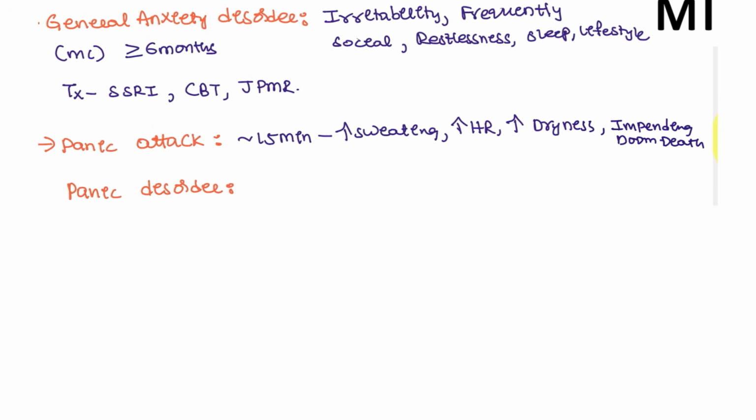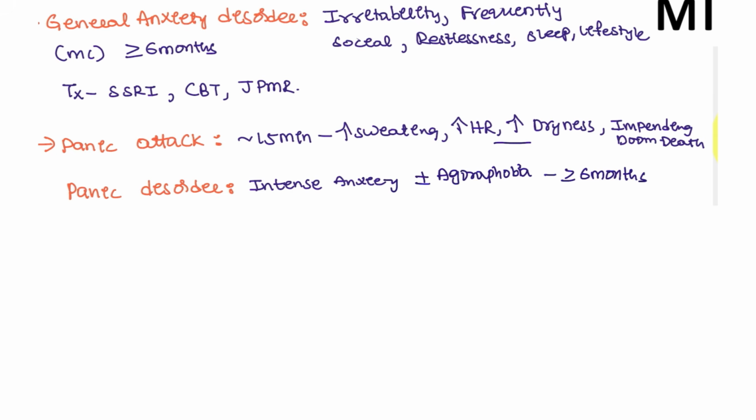But in panic disorder, the patient has these symptoms with intense anxiety associated with agoraphobia. What is meant by agoraphobia? In public places, closed spaces, or any other situation, the patient has intense anxiety with these symptoms lasting more than or equal to 6 months; that is considered panic disorder.